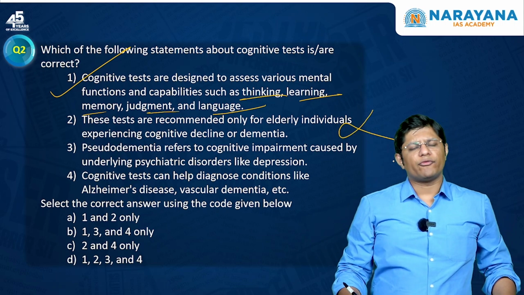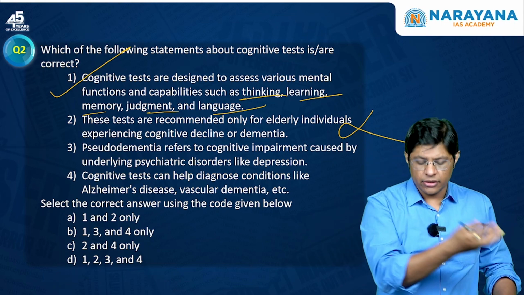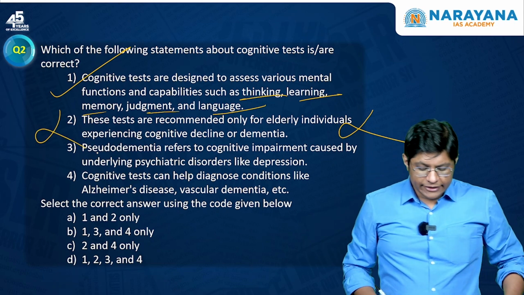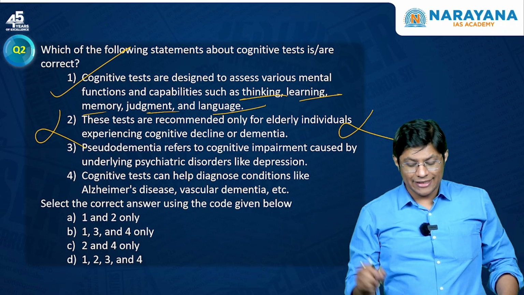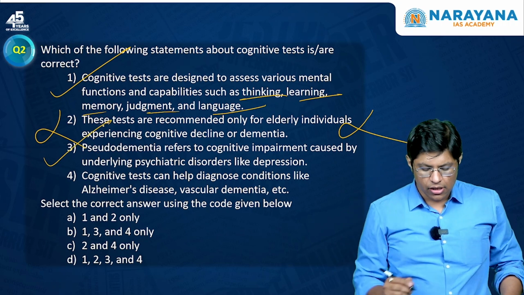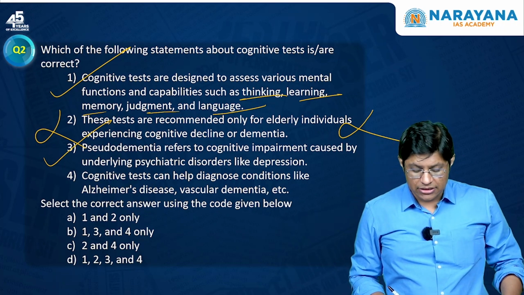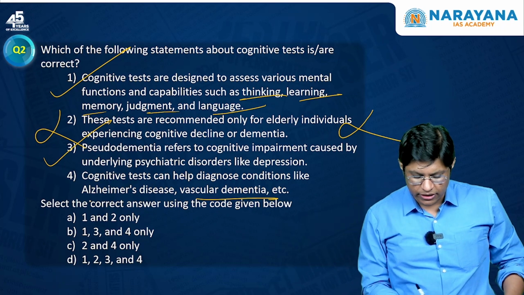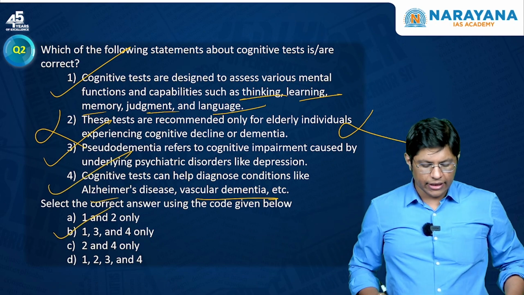It is recommended not only for elderly people, but also for children, right? Pseudo-dementia refers to cognitive impairment caused by underlying psychiatric disorders. Yes. This test can help diagnose conditions like Alzheimer's disease, vascular dementia. Yes. So, which means 1, 3, 4, option B is the correct answer for question number 2.